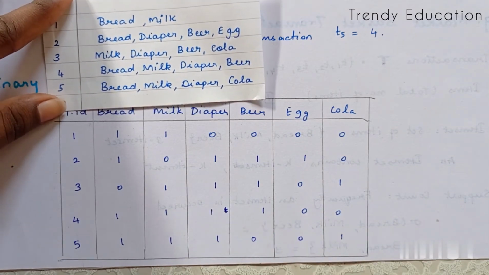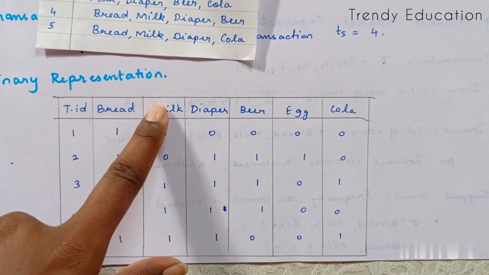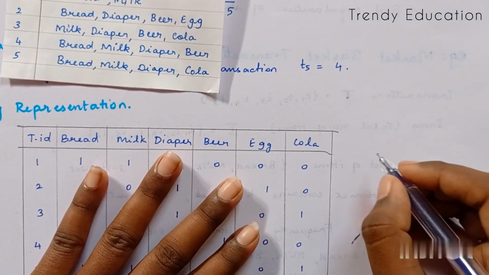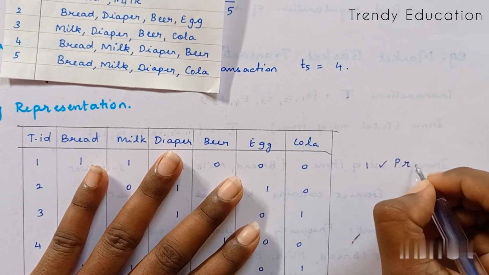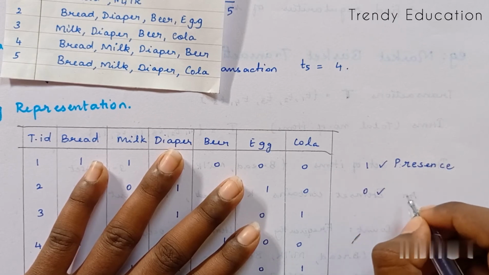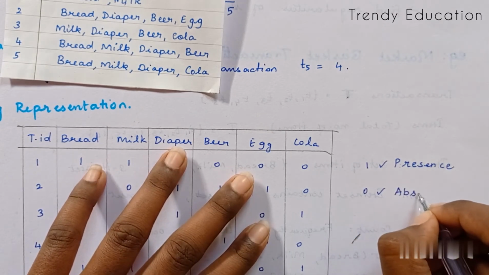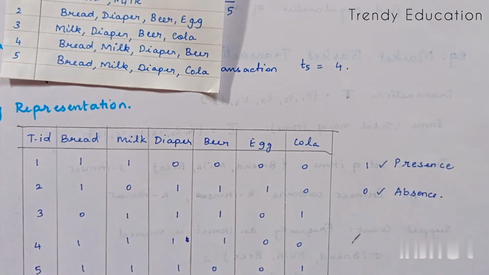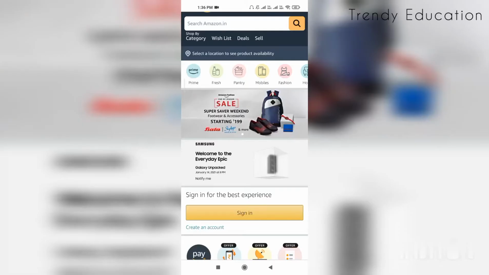Hope you understand how to represent it in a binary representation. We say 1 is the presence of the item in that transaction, and 0 represents the absence of the item in that particular transaction. Hope you understand that.